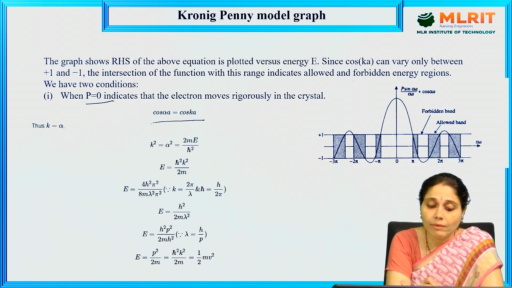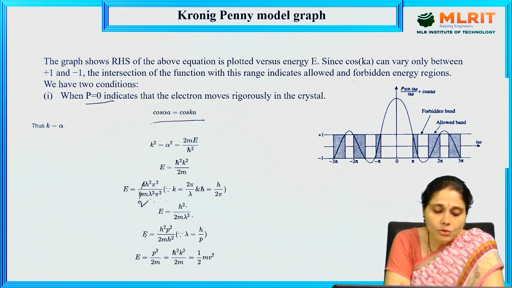So E equals ħ²k²/2m. Since k equals 2π/λ and ħ equals h/2π, if we apply these two things we get E equals h²/2mλ².